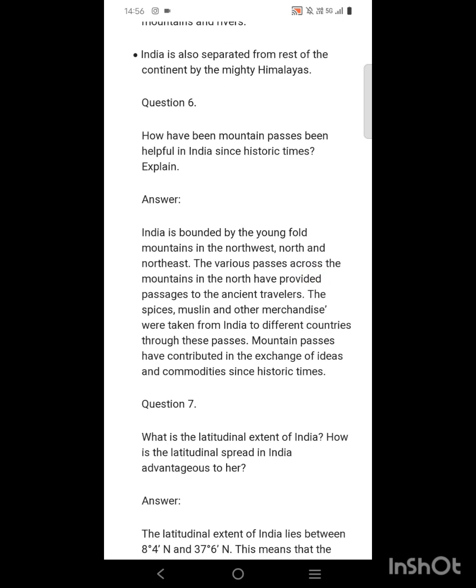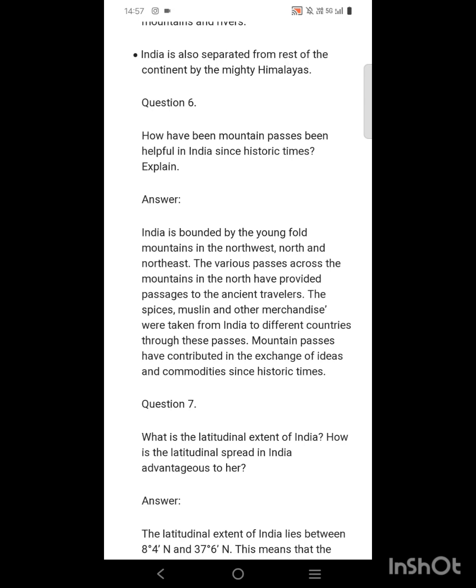Number 6. How have mountain passes been helpful in India since historic times? Answer. India is bounded by the young fold mountains in the northwest, north and northeast. The various passes across the mountains in the north have provided passages to the ancient travelers.